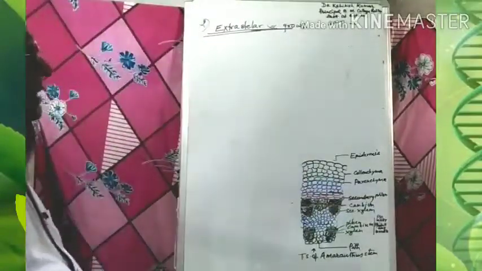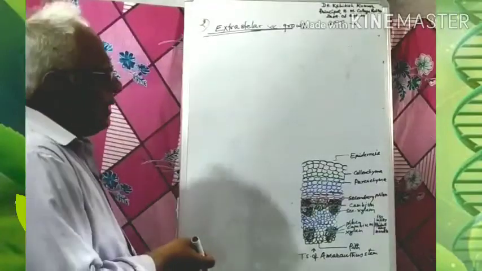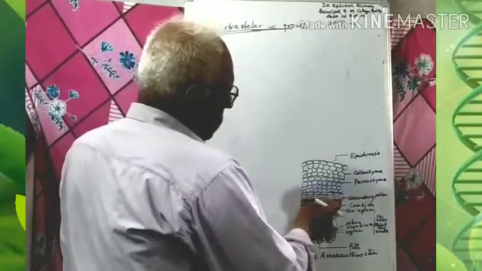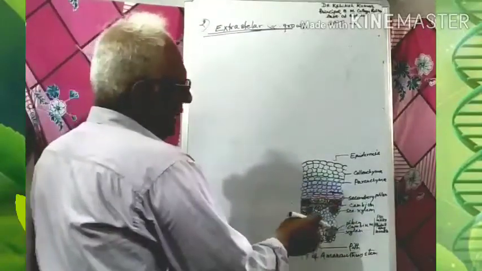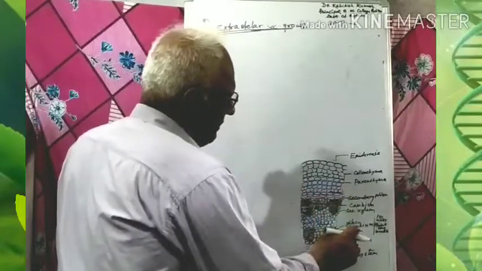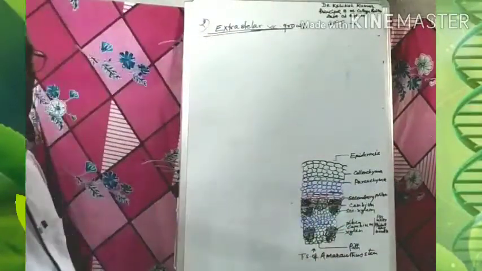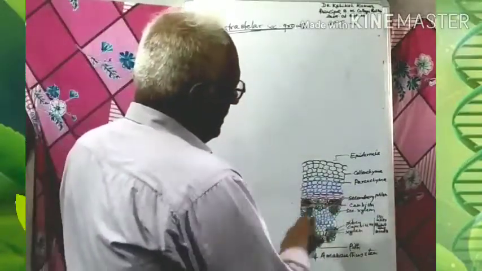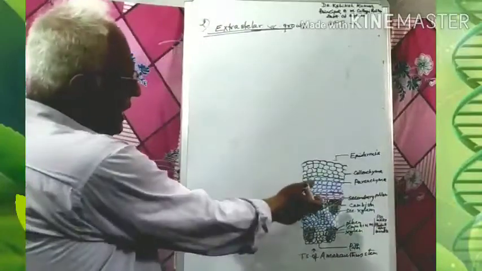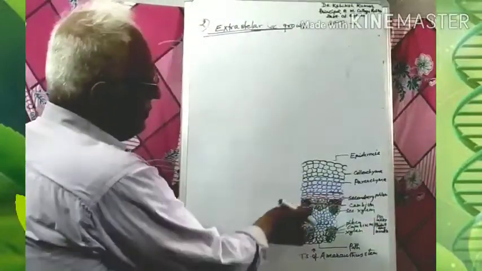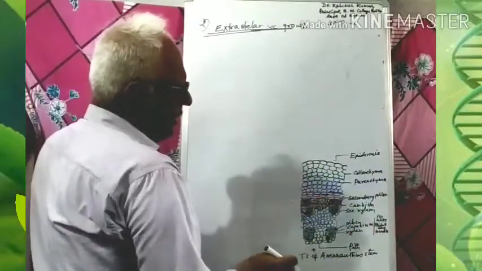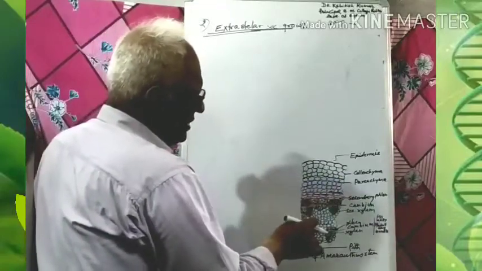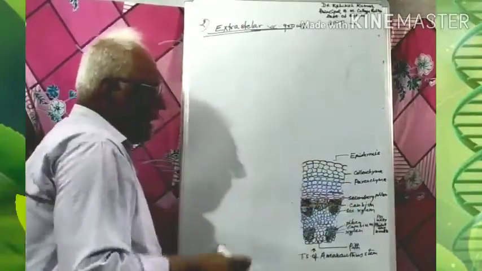In the successive ring of cambium, we have seen that in the ground tissue, the outermost layer encircled by the pericycle forms the secondary ring which cuts the secondary tissue later on. But here in this case, there is no ring of cambium that falls in the ground tissue encircled by the pericycle.